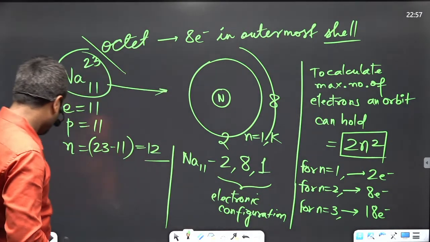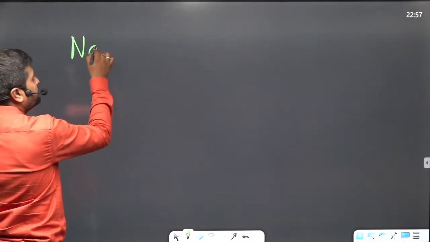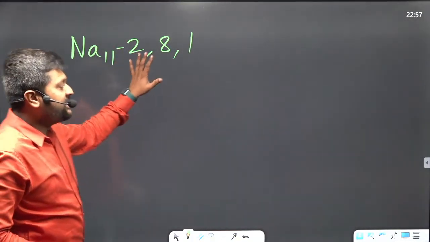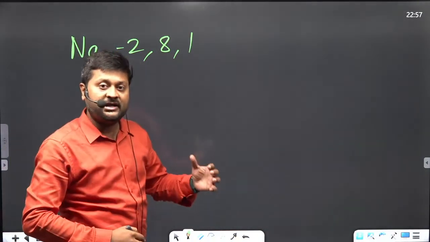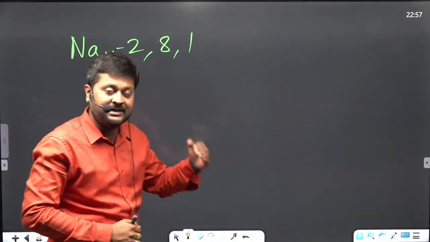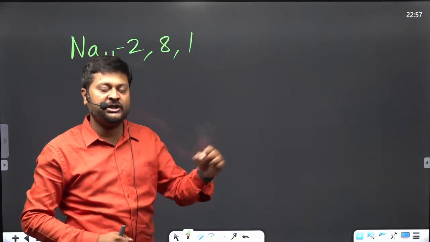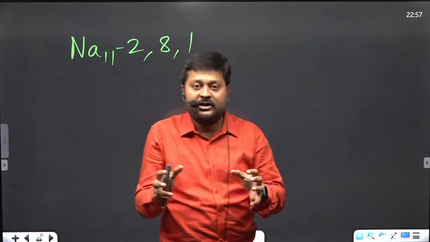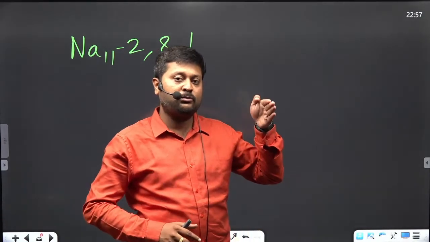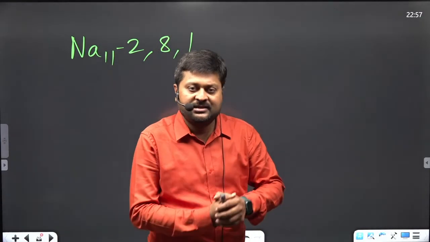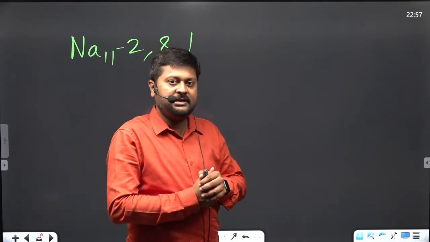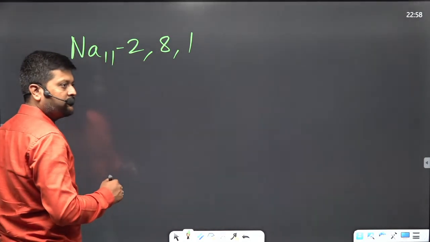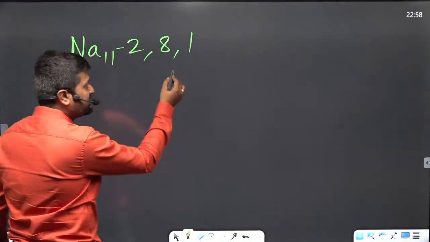Okay, now for sodium we have 2, 8, 1. The theory says that this sodium is highly reactive because it tries to complete its octet, that is 8 electrons in its outermost shell. So guys, tell me, this sodium wants to complete the octet, the 8 electrons in its outermost shell. What are the ways? How can it complete the 8 electrons? What are the ways you think? Losing an electron. Yes. So you guys are very smart.